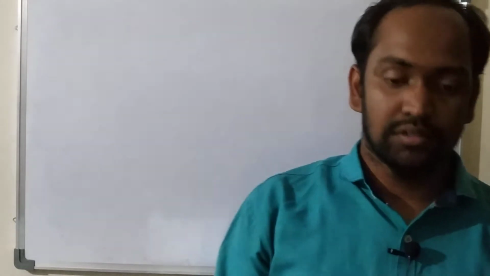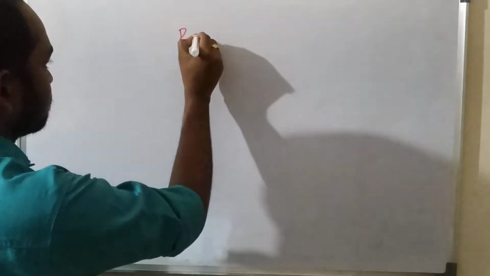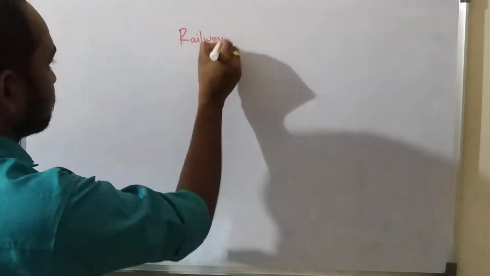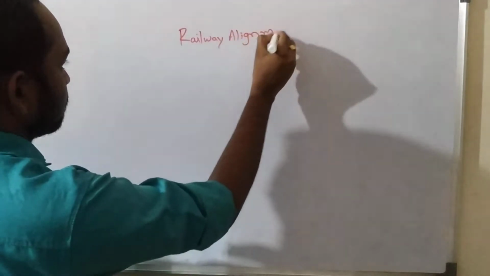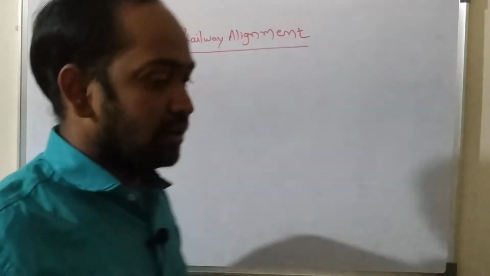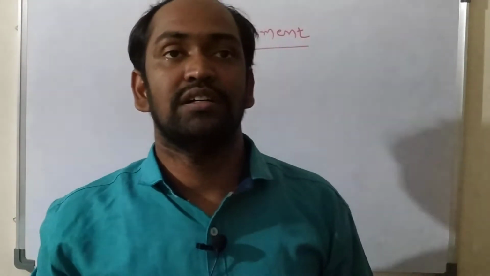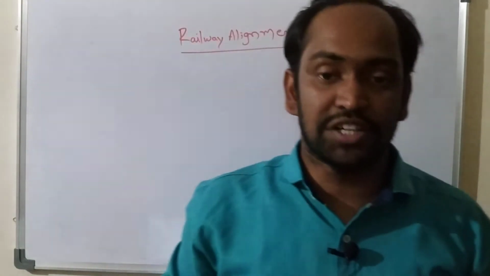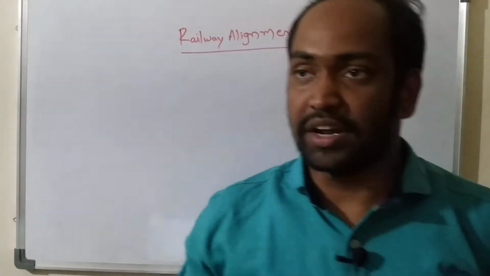In this class, I am going to discuss railway alignment. In the previous class we discussed what a railway track is and the various components of a railway track. In this class I am going to discuss railway alignment.